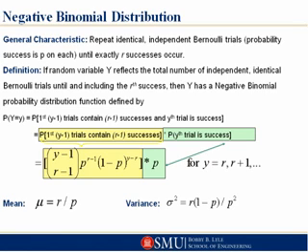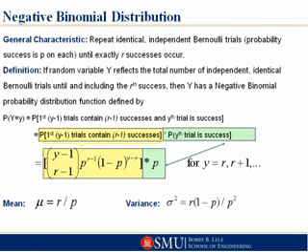So 5 would be R, and R minus 1 is the 4 successes. And Y is equal to 10. So the first 9, 10 minus 1, the first Y minus 1 trials, 9 trials, contain R minus 1 successes, 4 successes. And then boom, on that 10th trial, I have my 5th success. So that's kind of putting some numbers to this. So what is that equal to?